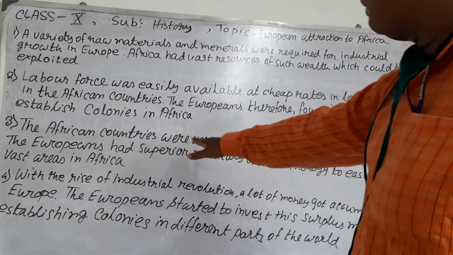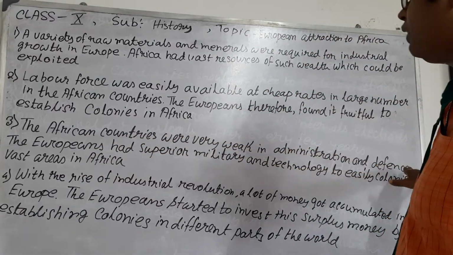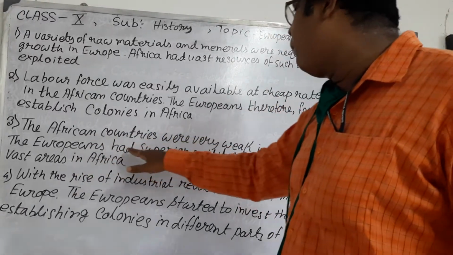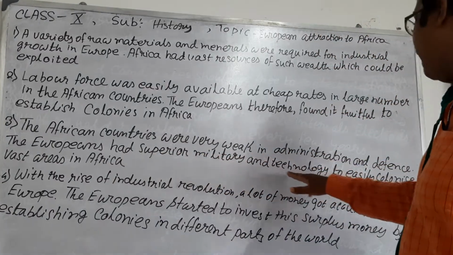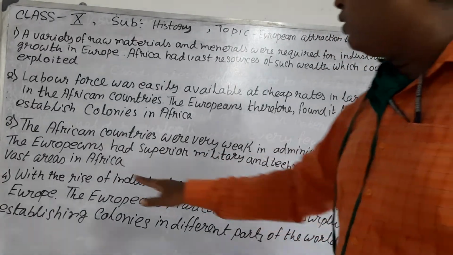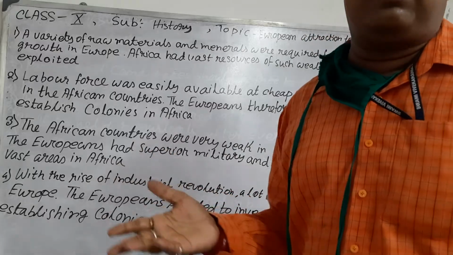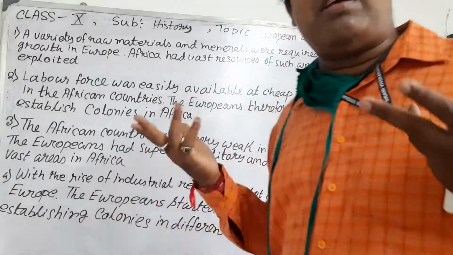Now point number three: African countries were very weak in administration and defense. The Europeans were militarily and technologically superior and easily colonized vast areas in Africa. This is a fact.